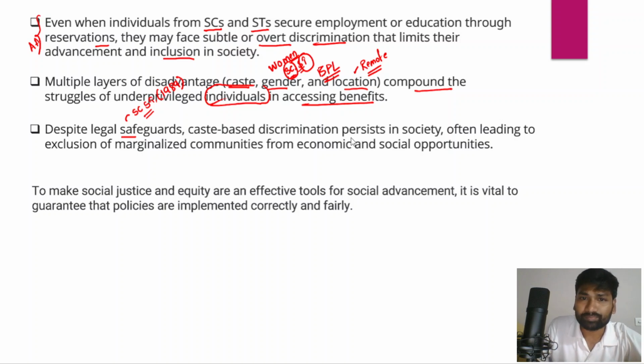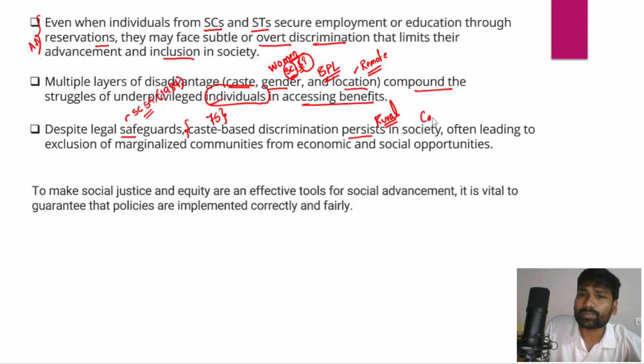And even so, caste-based discrimination is widely prevalent in India. Even after 75 years of India's independence, caste-based discrimination highly persists in Indian society, particularly in rural Indian society, and that is the cause of concern.